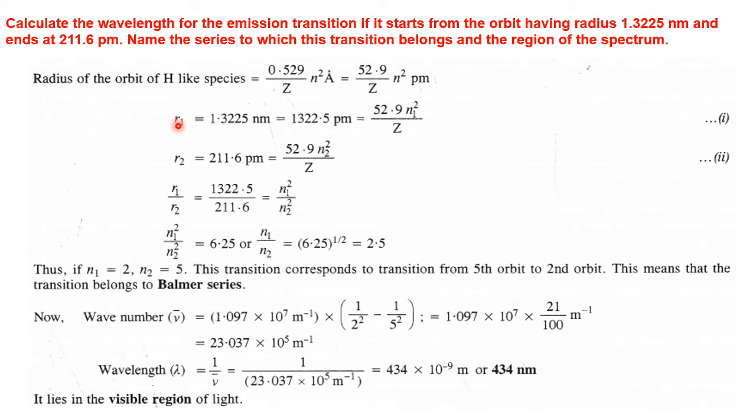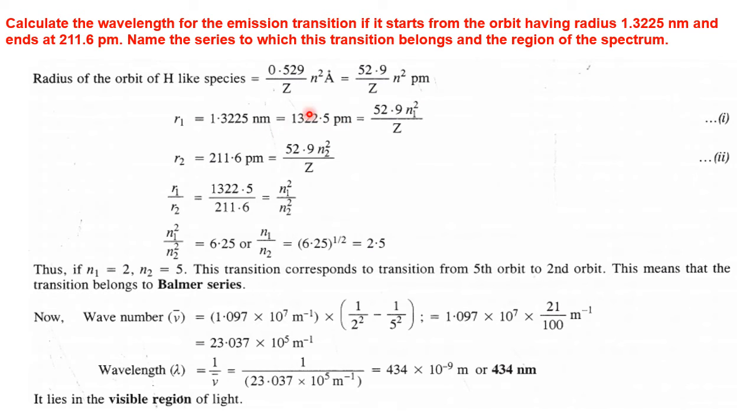Now, what is the first radius? It is 1.3225 nanometer, so in terms of picometer, it is 1322.5 picometers. You have to remember the converting factors: 10 to the power how much equals angstrom, pico, nano.